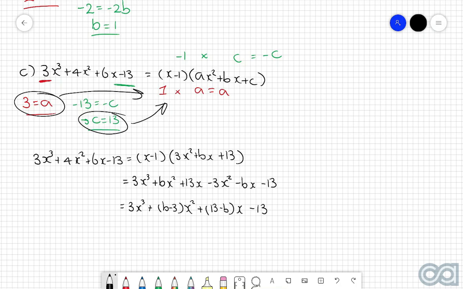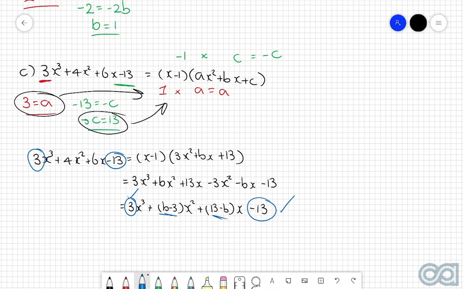Now, a really good step that you can implement at this particular point here is confirming that your leading coefficient and your constant terms are indeed the same. So for the left-hand side, we've got a leading coefficient of 3, which matches the leading coefficient of the right-hand side. And then the constant term on the left-hand side is negative 13, which matches the constant term of negative 13 on the right-hand side. So both of these are good to go so far. And so now we need to try and figure out what this b value is.